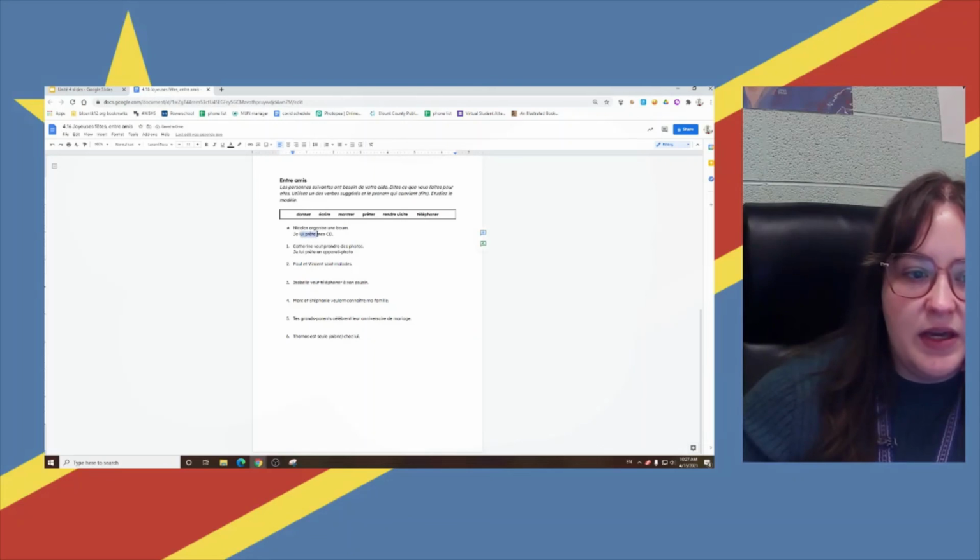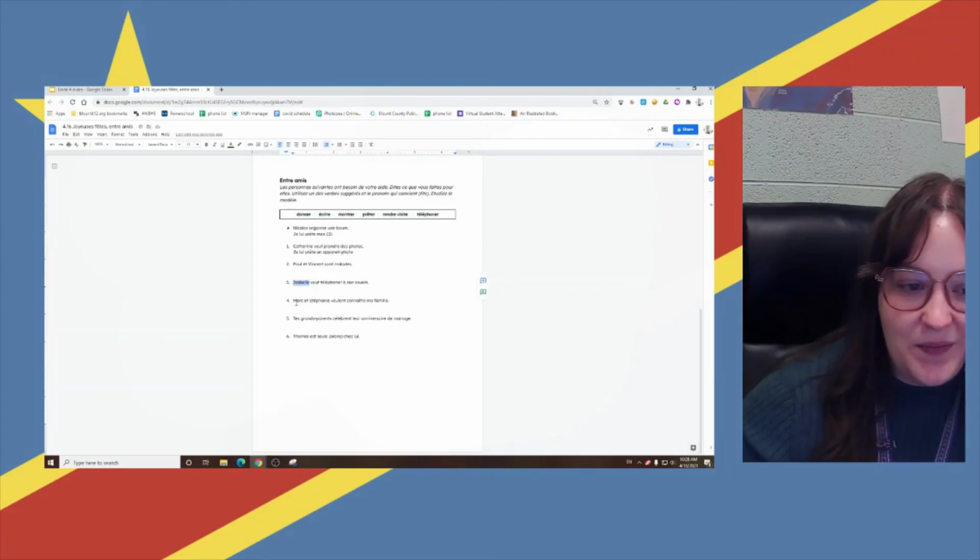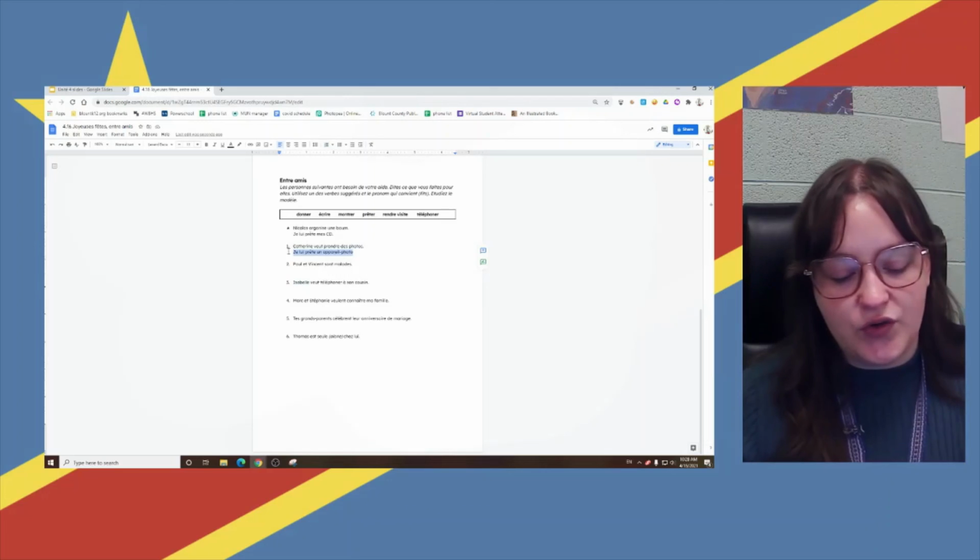You won't always be lending someone something. Remember, you're choosing from this box. So, Paul et Vincent sont malades. Okay, that's two people. Keep that in mind. Always look at the subject to see if it is one person or two people. That will make you decide whether you're using lui or whether you're using leur.